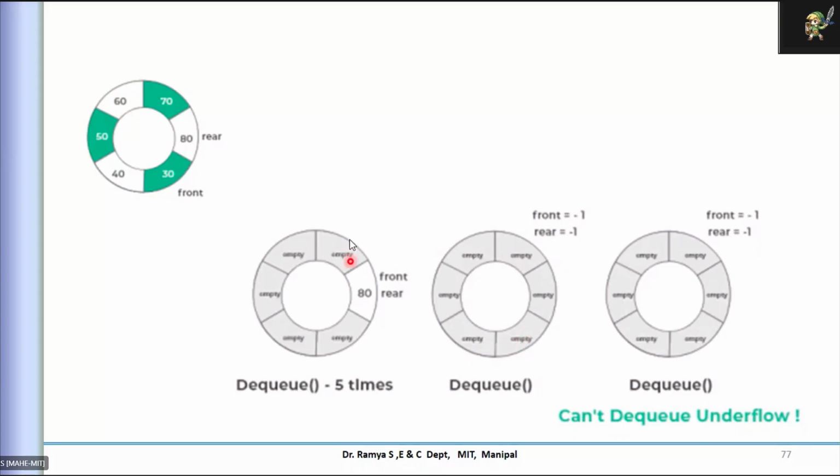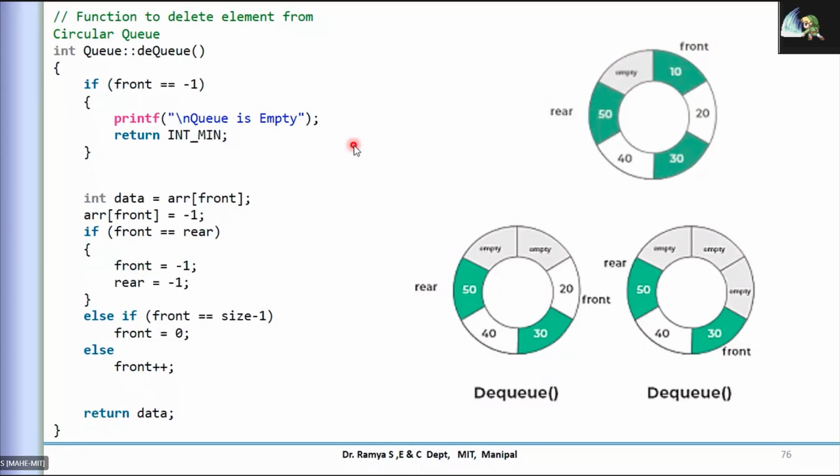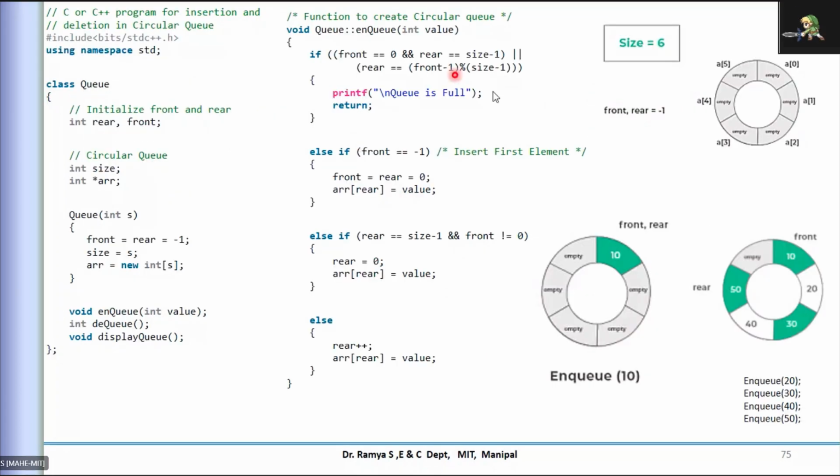I hope it is clear. Just to repeat again: this is the condition for how I insert the element. Initially both pointers are initialized to -1.